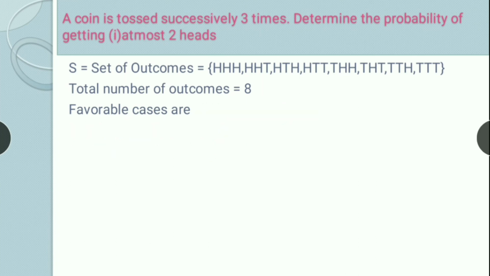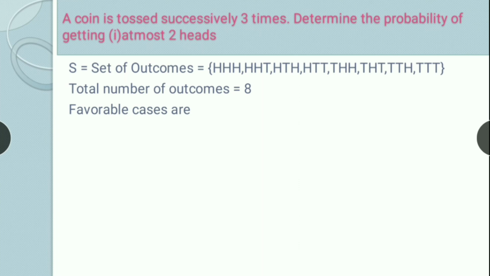Next, a coin is tossed successively 3 times. Determine the probability of getting at most 2 heads. At most 2 means the maximum there can be 2. There will not be more than 2, but there can be less than 2. Right? So it includes the cases when 0 heads occur, 1 head occurs, 2 heads occur, but it doesn't include the case when 3 heads occur.